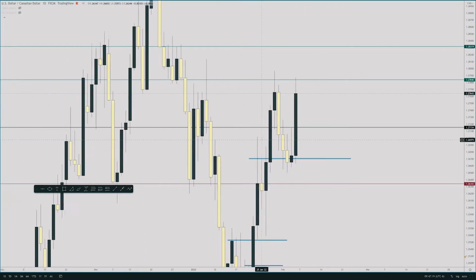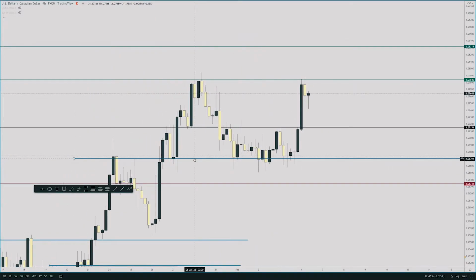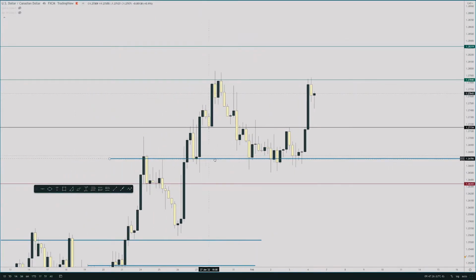Buyers stepped in and really pushed this market up off of this lower time frame, this 4-hour level of structure and support. You can see there are multiple wick rejections here. This would be a triple bottom if you were to look at things like this.